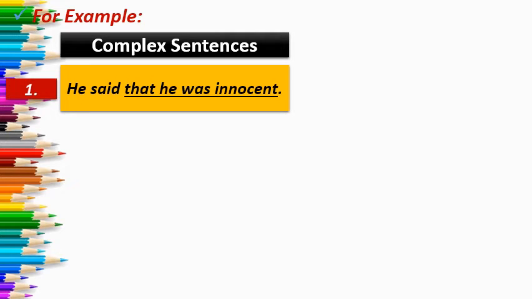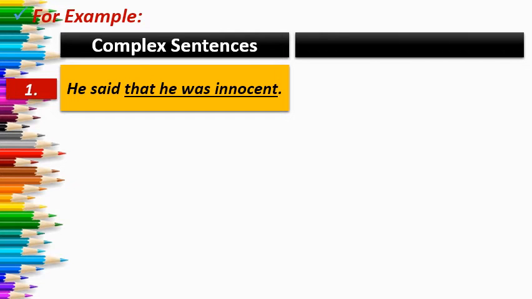First of all, you should know what is the meaning of a complex sentence. A complex sentence consists of one independent clause plus one dependent clause, joined by subordinating conjunctions. In subordinating conjunctions, you will get noun clause, adjective clause and adverb clause. This I have already explained to you. So as you can see, the first example, he said that he was innocent. Here he said is the independent clause, that he was innocent is the dependent clause. Why? Because it is combined with a subordinate conjunction.